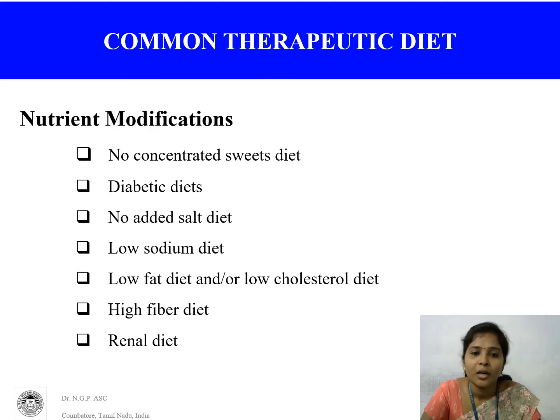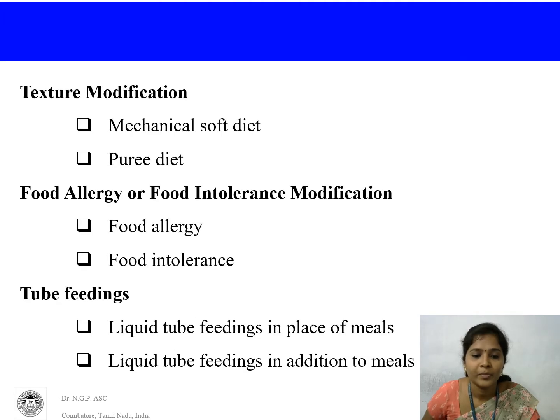These are the common therapeutic diets. Nutrition modification. In the nutrition modification, what are the things we have to consider: no concentrated sweet diet, diabetic diet, no added salt diet, low sodium diet, low fat diet, low cholesterol diet, high fiber diet, and renal diet. Texture modification: mechanically soft diet, puree diet, food allergy and food intolerance modification.